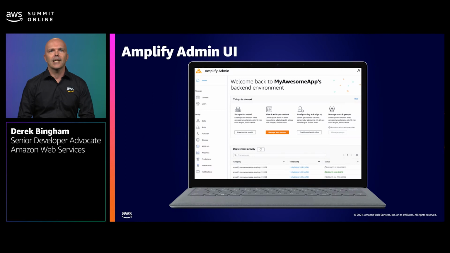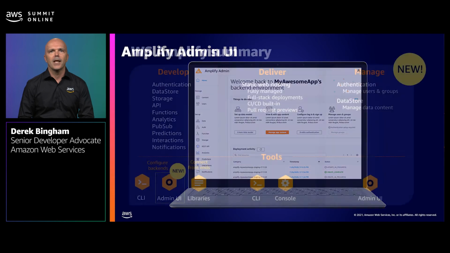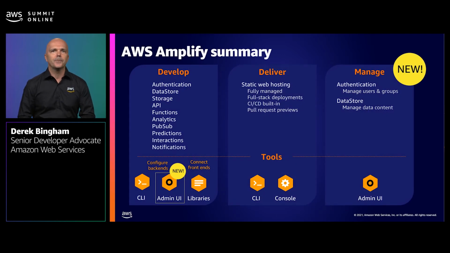So we listened and announced at re:Invent 2020 the Amplify Admin UI. It takes the acceleration capabilities already there and 10x's them by providing that single pane of glass into your backend app and allowing developers without AWS accounts to work on it. This changes the Amplify offering by adding a visual way to create those backend services that complements the existing CLI, adds a new management layer where you can control user access to your app, adding a content management feature and the ability to delegate access to developers who don't necessarily have access to an AWS account.